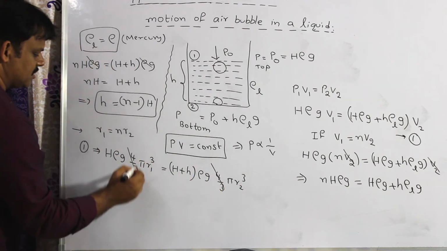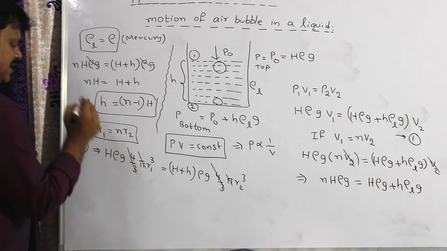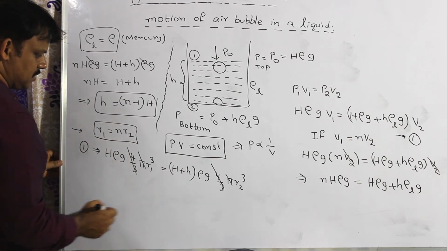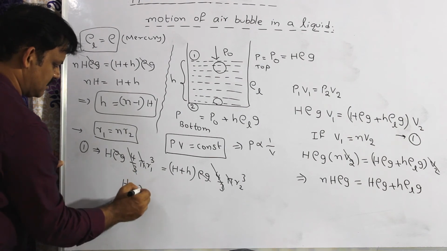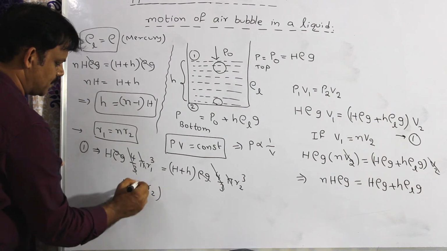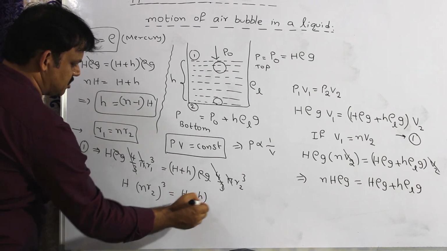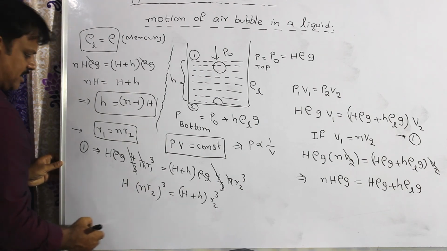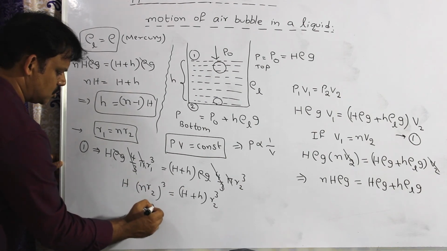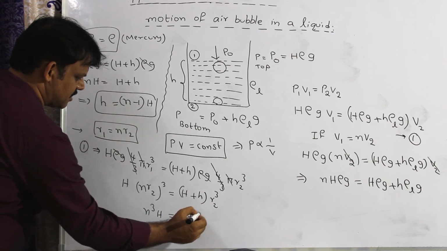4 by 3 cancel, pi cancel, substitute r1 is equal to n times r2 and rho G also gets cancelled. So capital H into, in place of r1, n times r2 whole cube is equal to capital H plus small h into r2 cube. r2 cube also gets cancelled out. I can write n cube into capital H is equal to capital H plus small h.